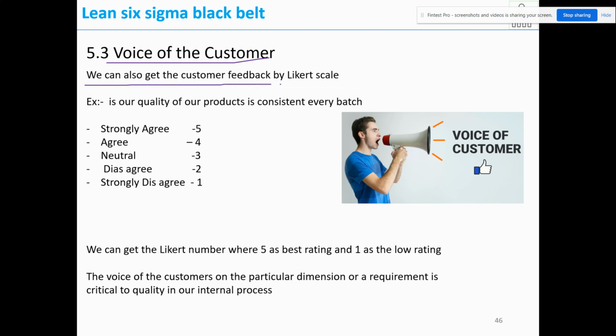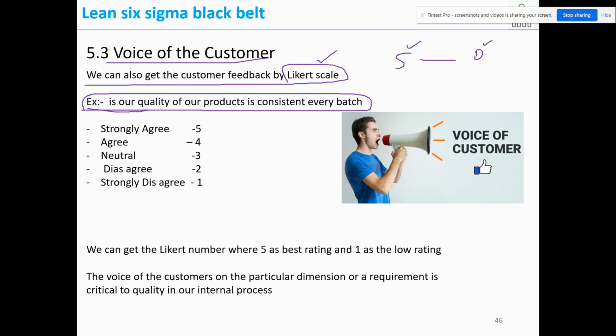We can also get customer feedback by Likert scale. So what is Likert scale? You rate a particular statement from 5 to 0, where 5 is very good and 0 is the lowest. It's like a 5-star rating. For example, we ask the customer a statement: is the quality of our products consistent in every batch?